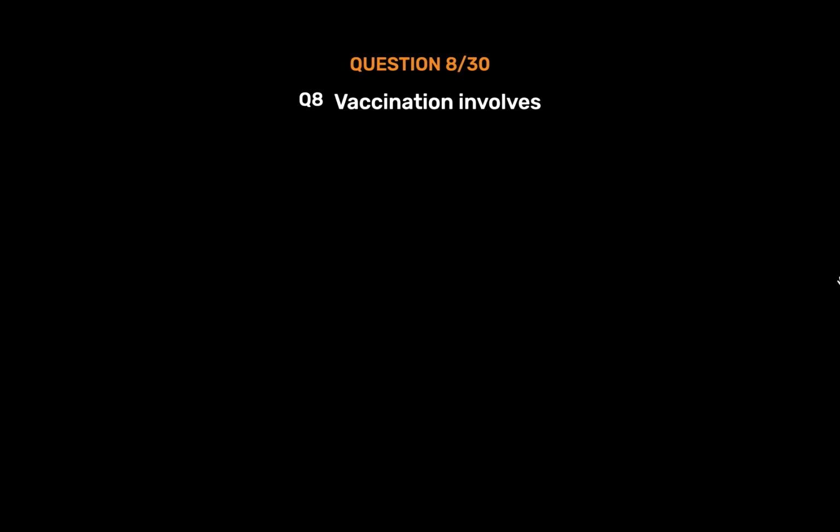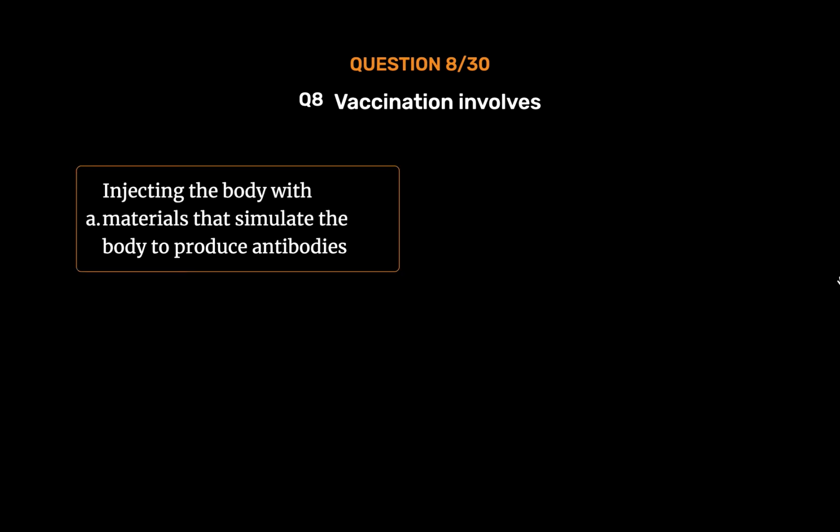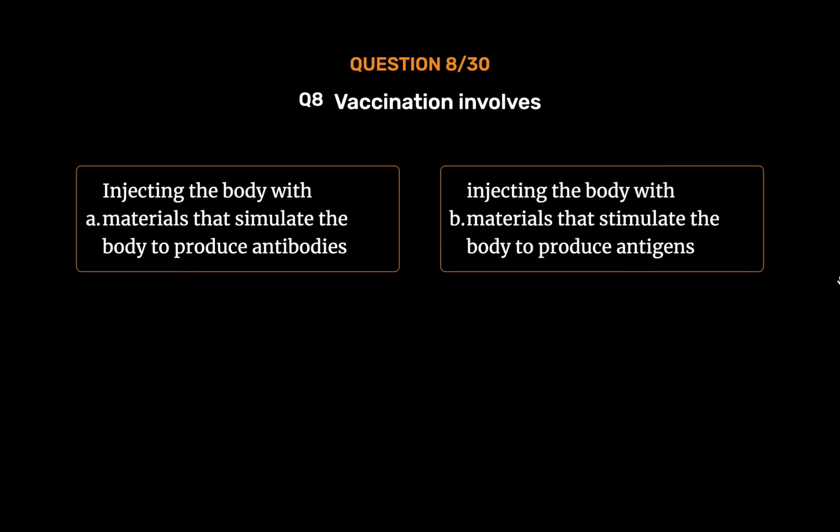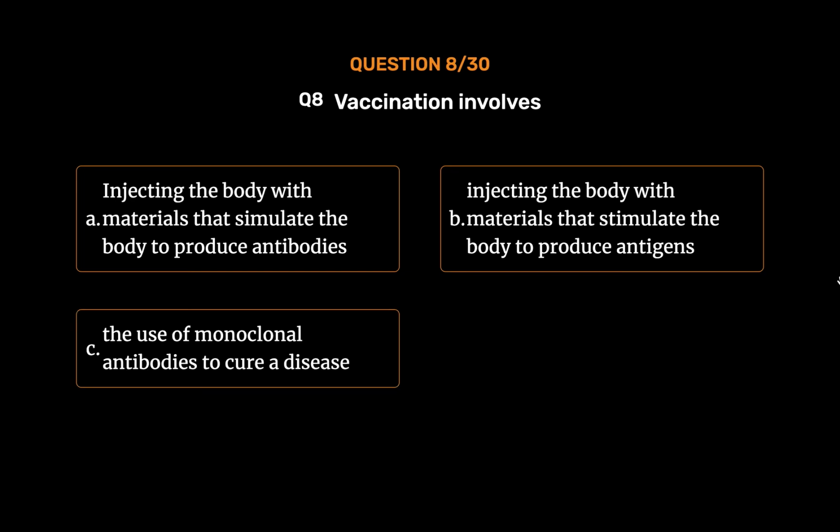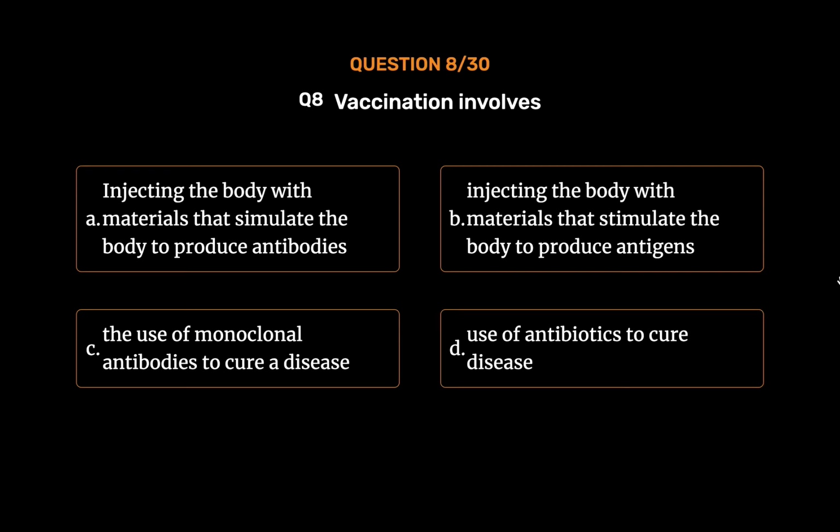Question number 8. Vaccination involves: Option A. Injecting the body with materials that simulate the body to produce antibodies. Option B. Injecting the body with materials that stimulate the body to produce antigens. Option C. The use of monoclonal antibodies to cure a disease. Option D. Use of antibiotics to cure disease. The correct answer is Option A. Injecting the body with materials that simulate the body to produce antibodies.